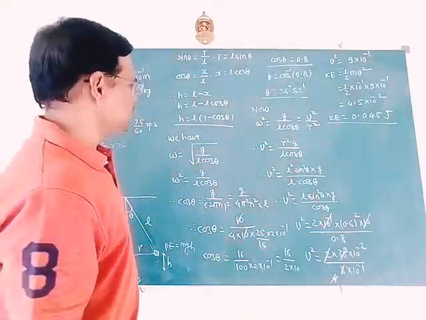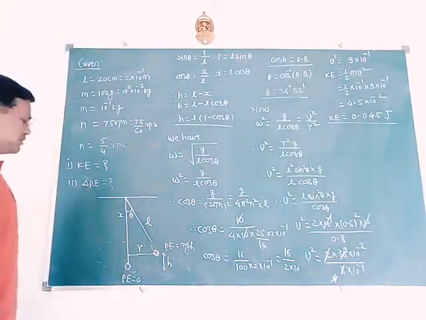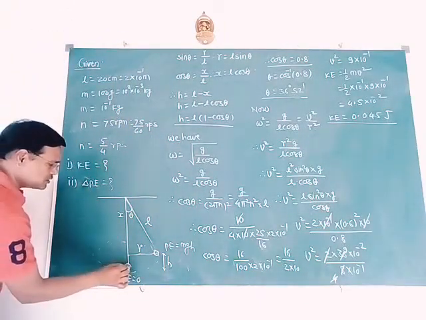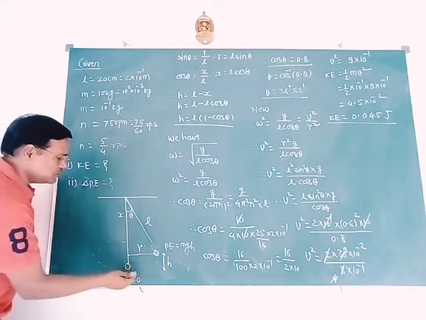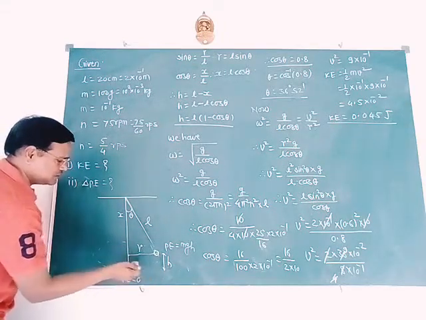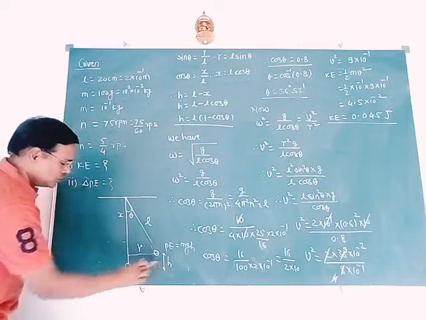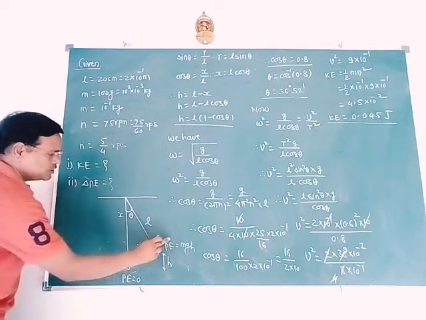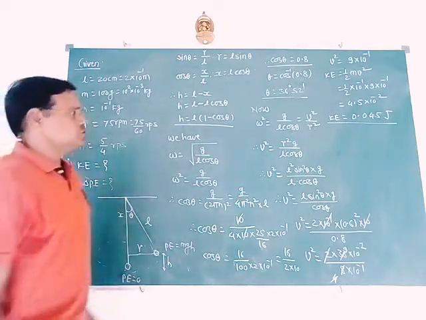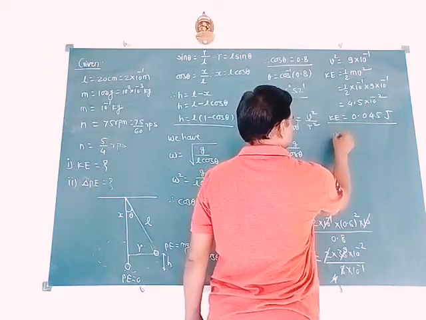Last, it is change in potential energy we have to find out. See here carefully. Initially the object, that pendulum, is at this position. When we displace this to this position, its height increases by h. So here potential energy is 0. Here potential energy is mgh. So change in potential energy.